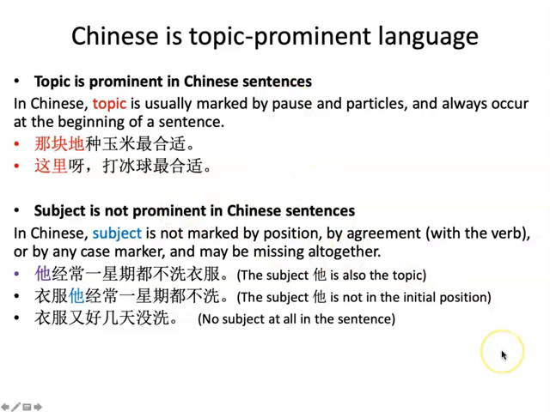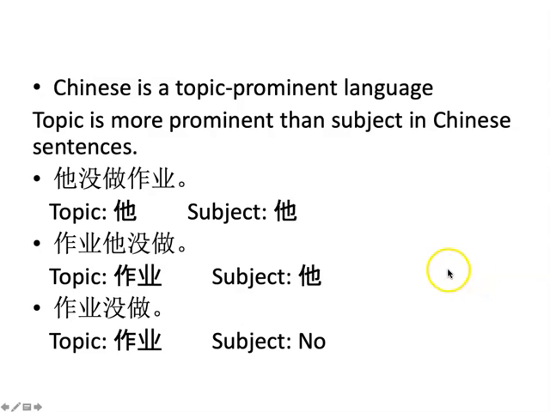Having that as a backdrop, now let's look at your questions. To demonstrate the point that topic is more prominent than subject in Chinese sentences, one student uses these three sentences, which are excellent to support the claim.